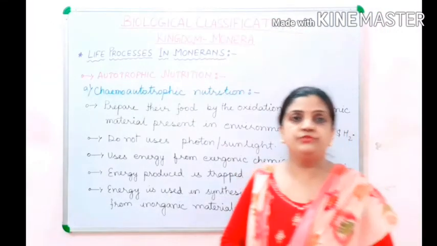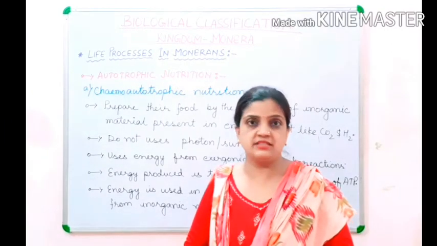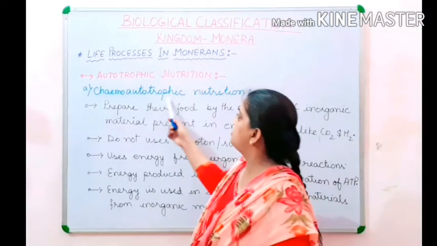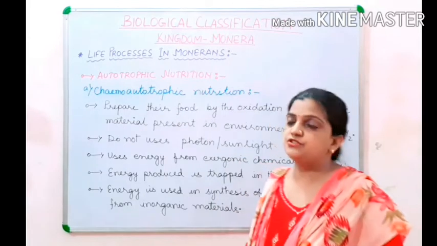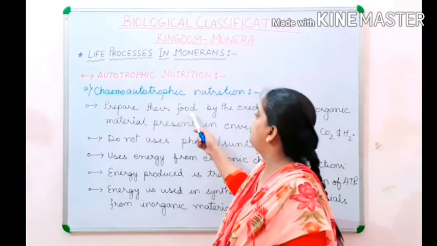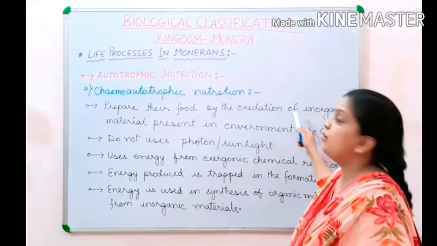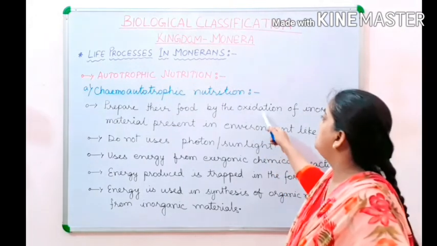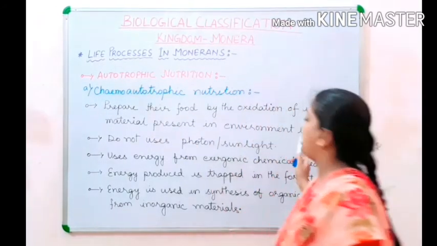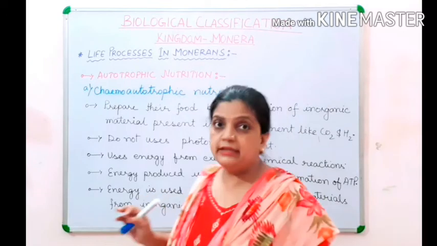Now children, moving ahead with the next part of nutrition methods, which is chemosynthetic nutrition. Now children, what happens during this chemosynthetic or chemoautotrophic nutrition? It helps in the preparation of food. Organisms prepare their food by oxidation. Oxidation means breaking down. So, by the oxidation of inorganic materials present in the environment like carbon dioxide, hydrogen and all other types of inorganic materials.